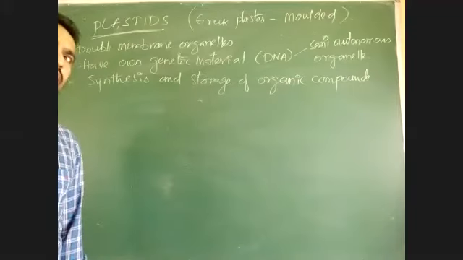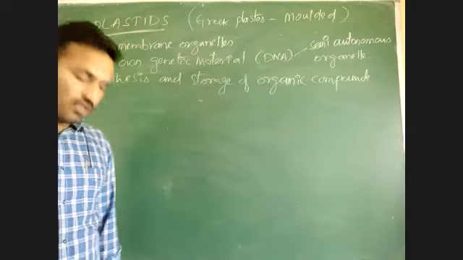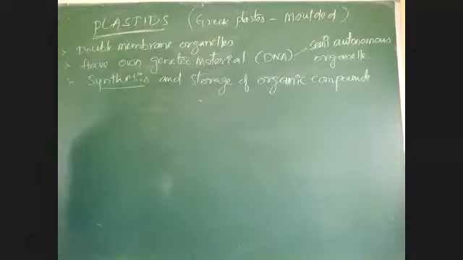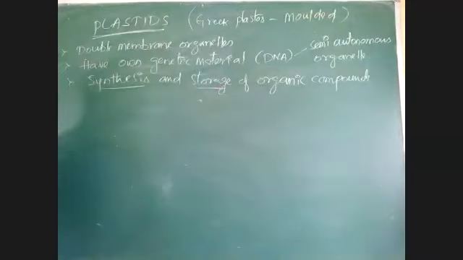If you take the chloroplast, chloroplasts are responsible for synthesis, photosynthesis is carried out. Some leucoplasts are responsible for storage of food material. So they are mainly concerned with synthesis and storage of organic compounds.